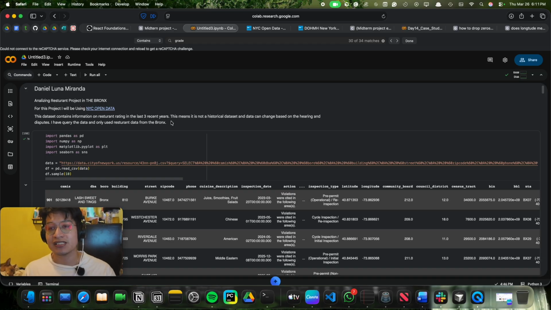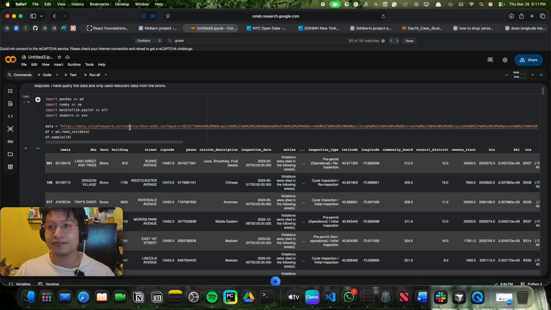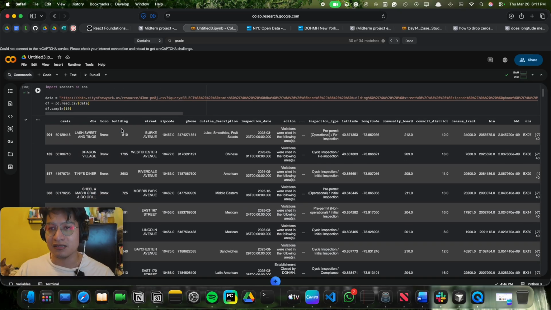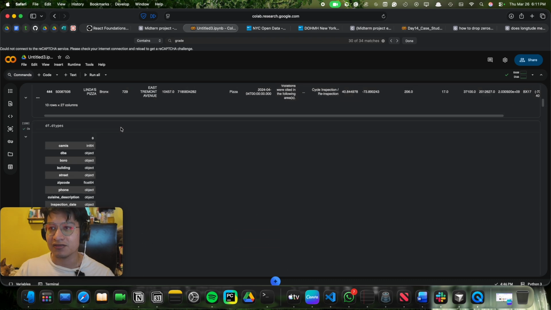So this data set has 3 years. In the last 3 years, there's a rating system where restaurants get either appeal or reappeal, and that determines the grading system. It's a kind of large data set, but not really. I think I'll say it's a medium size.